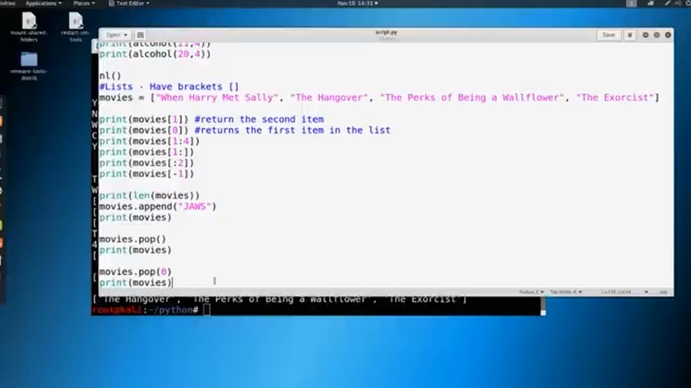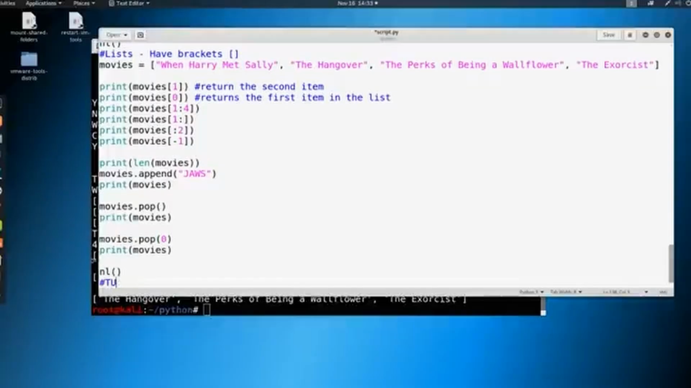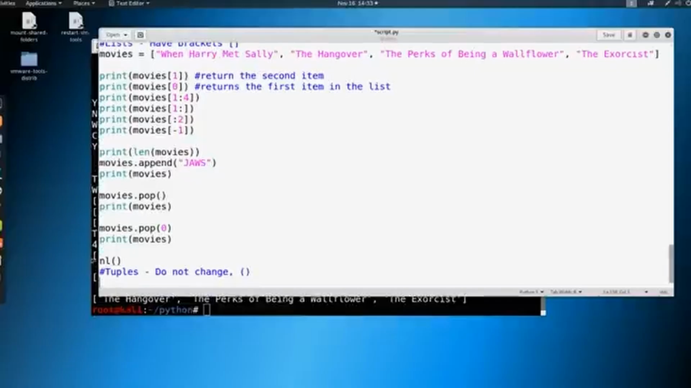So let's take a look at a tuple. Okay, let's make a new line here and start a comment, we could just say tuples do not change. And also we can put parentheses like this, because remember, lists had brackets. Tuples have parentheses. So we're going to say something like grades. Now we're going to have an item that won't change. So we're going to define grades here as just A, B, C, D, and F, which is common for the US grading system.